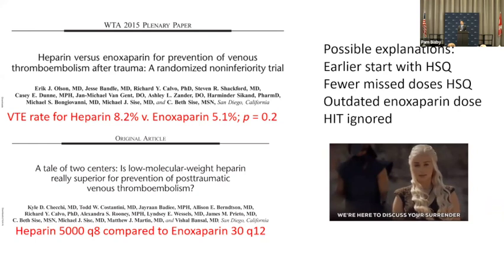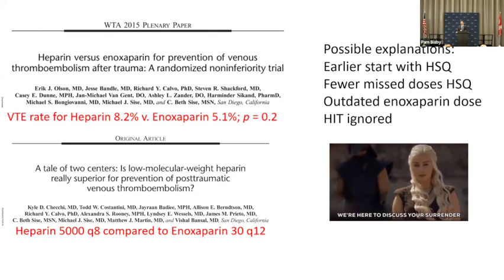The one challenge for this paper is that the power analysis was designed based on Dr. Geerts' screening using scintigraphy for all patients, and this paper used selective screening. So at design, the power analysis didn't allot enough patients to this study. I think they would have gotten significance about the superiority of enoxaparin.